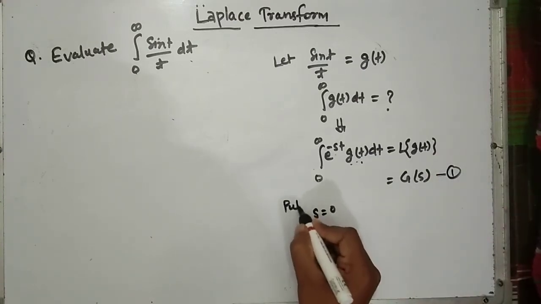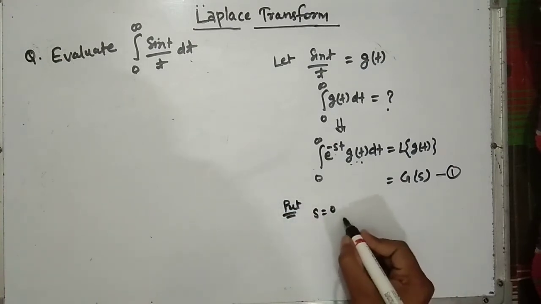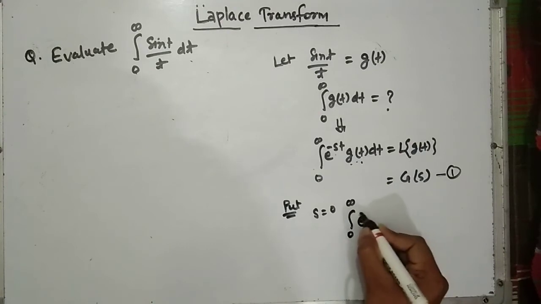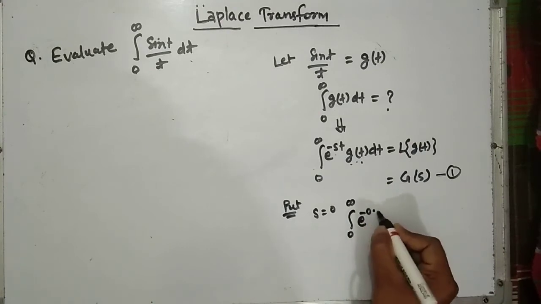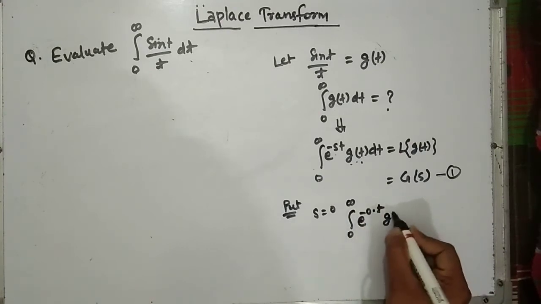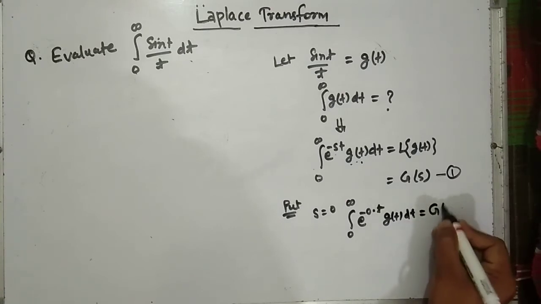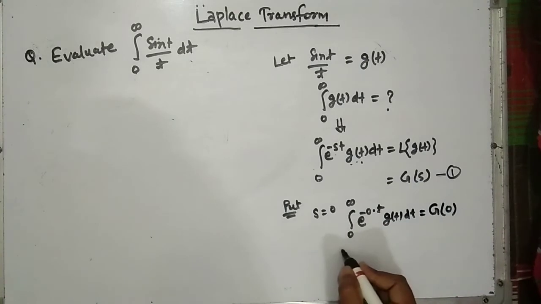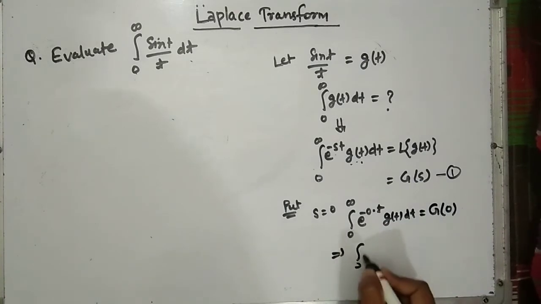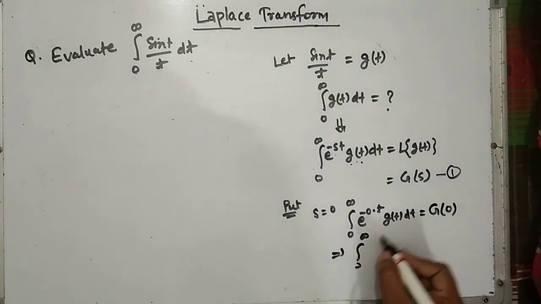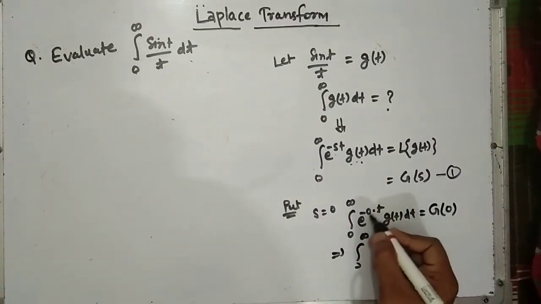After putting s equal to 0, we get the integration from 0 to infinity of e to the minus 0 into t, g(t) dt, which is equal to G(0).